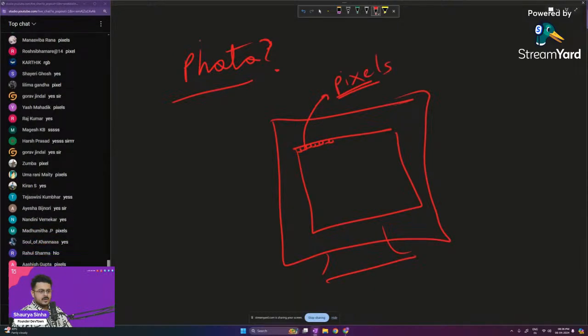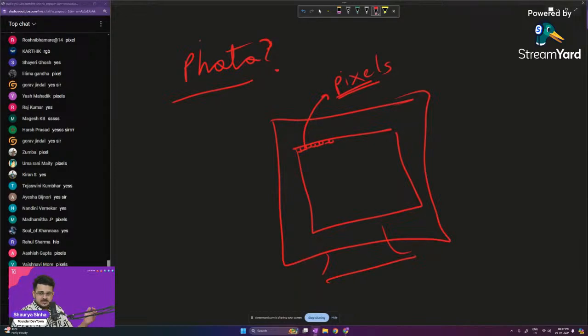Now, what do we mean by pixels? You must have heard 1080p, 4K, 8K. The P at the very end is basically pixels. What is the pixel density, or how many pixels are going to be there on the screen?